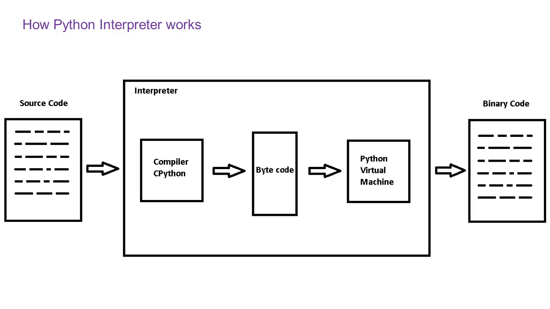A Python interpreter translates source code into bytecode first using a compiler program written in C language, which is called CPython. Then the bytecode is translated to binary code with the help of Python virtual machine. The difference between a compiler and an interpreter is that a compiler scans and translates the entire program into machine code at once, whereas the interpreter translates just one statement of the program at a time into machine code.